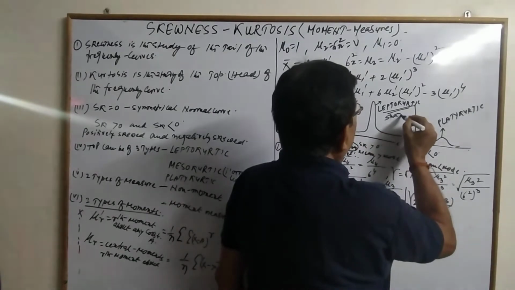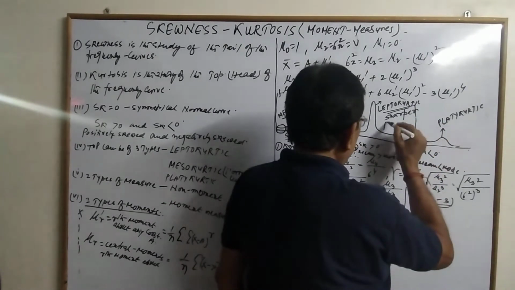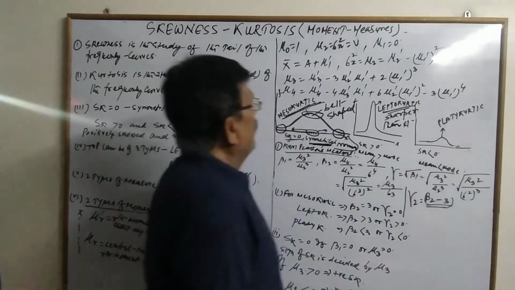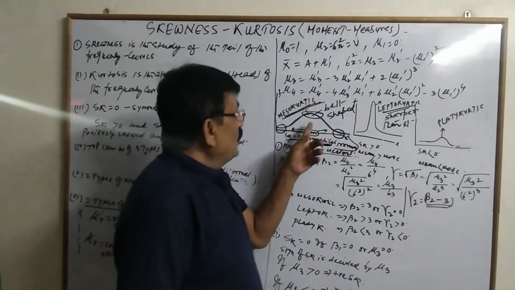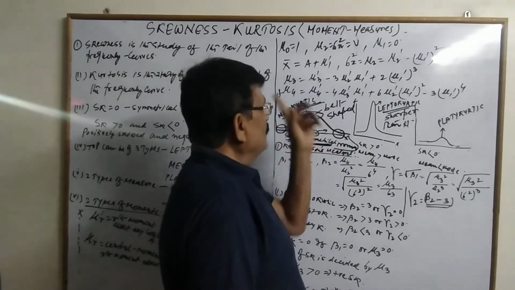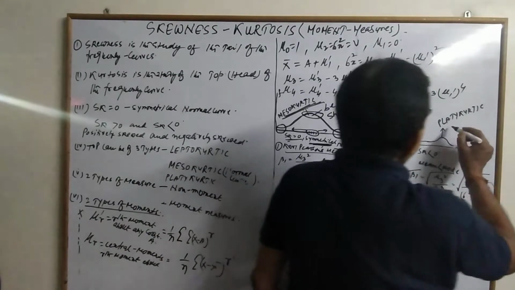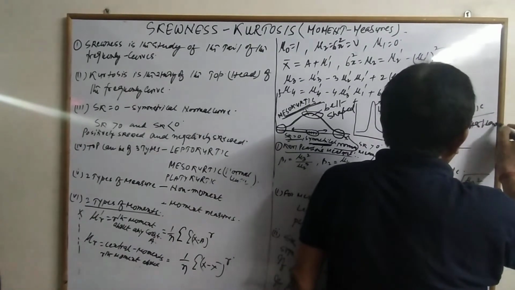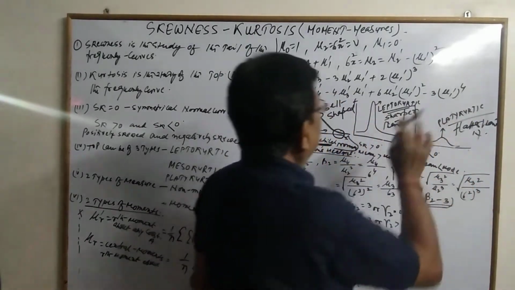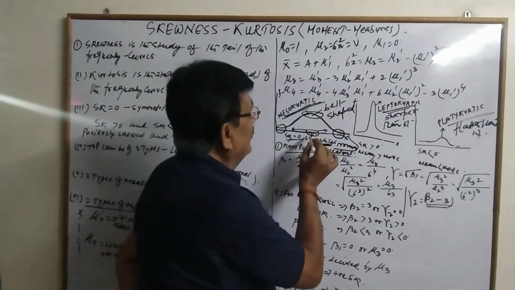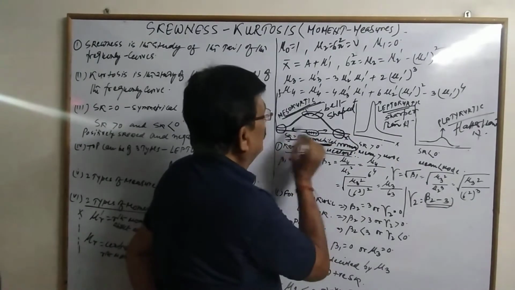This is sharper than normal. And any top of a frequency curve which is flatter than the mesokurtic is platykurtic, flatter than normal. So this is about the top, the kurtosis. And now about skewness. Skewness is 0 when both tails are equally stretched.